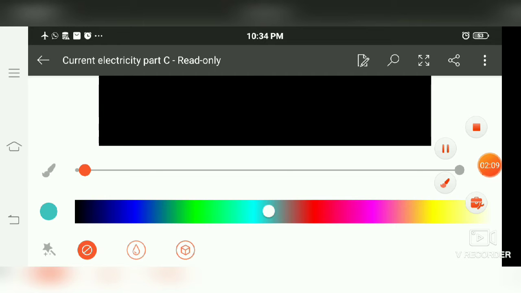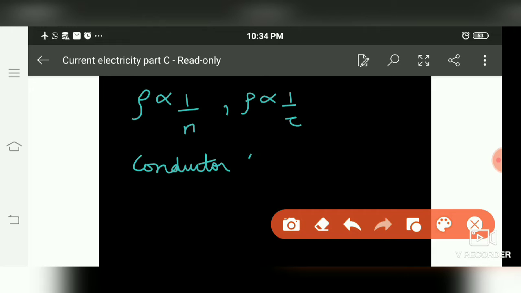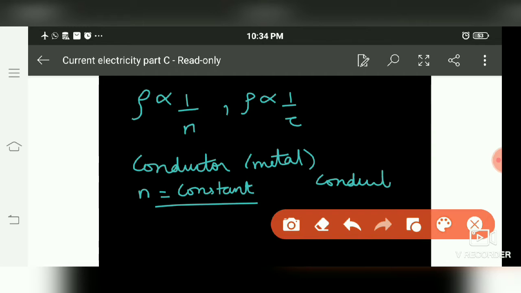So first of all, ρ is inversely proportional to n, and ρ is also inversely proportional to τ. If we talk about conductors or metals, n does not change and remains constant. Why so? Because in a conductor at room temperature, most of the electrons are already in the conduction band, or most of the electrons are conducting, so their number is not going to change by a large amount.